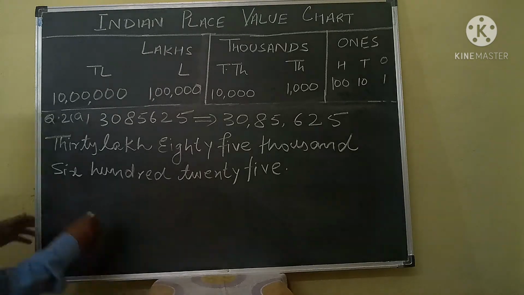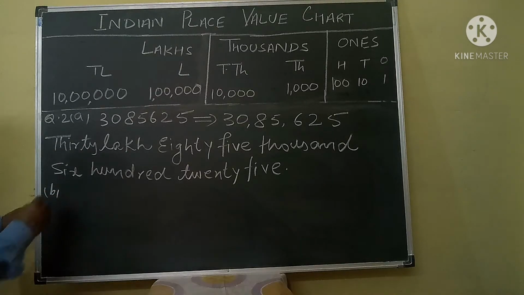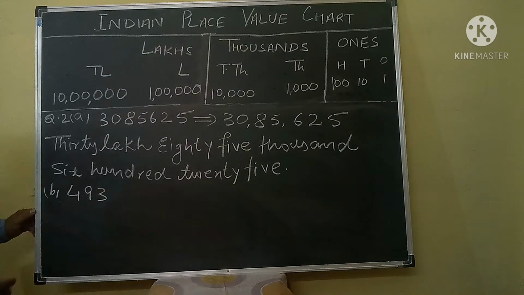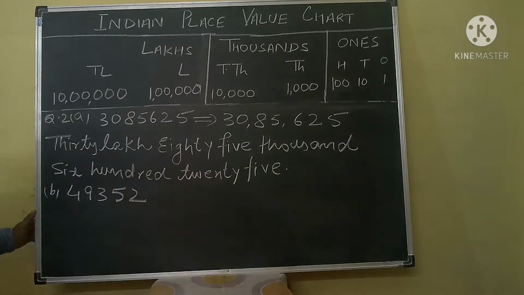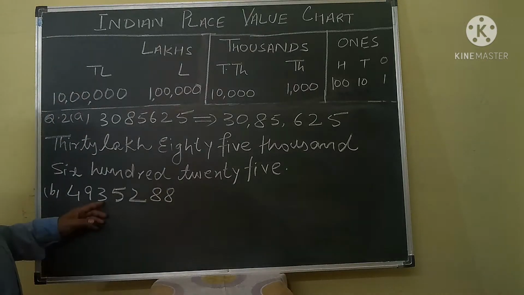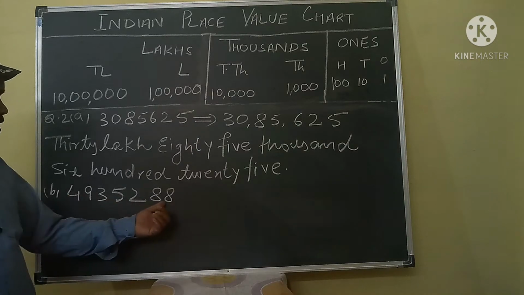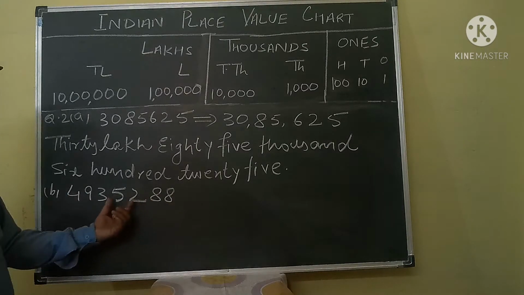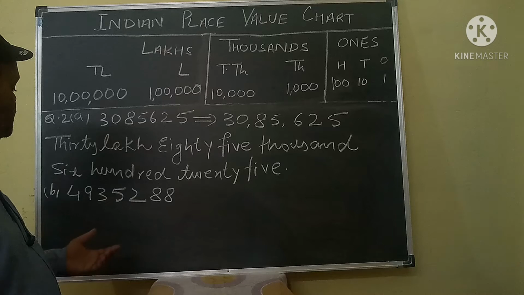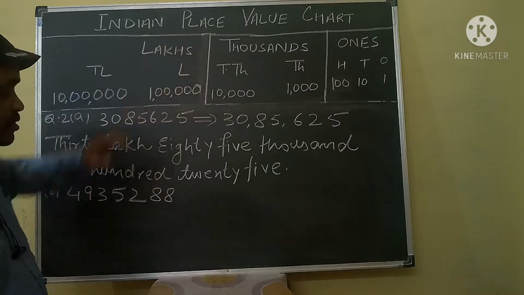Your next question is 4935288. Okay, 4935288. How can you write this number in the Indian place value system? So we will apply the same procedure. First we will put up the commas according to the Indian place value system.